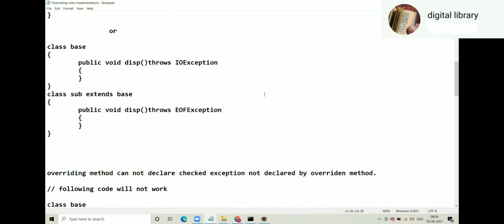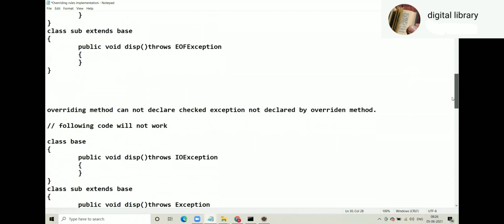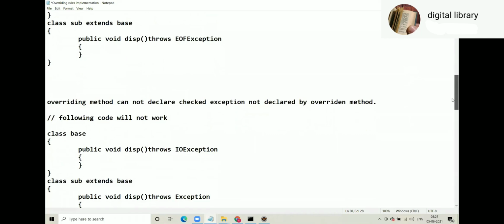EOF exception is a child of IO exception.